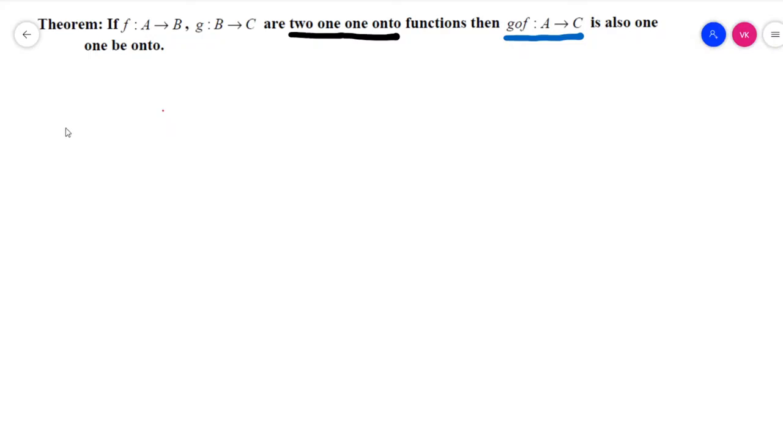Yes, first one, given that, you have to prove that. First of all, let me take the f function as the left side. f maps A to B is a bijection function. That's given, one-one and onto. That means bijection.